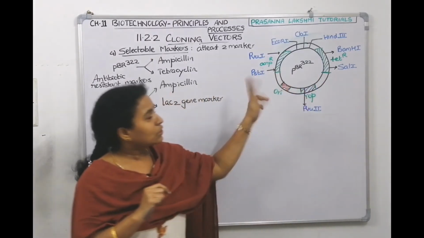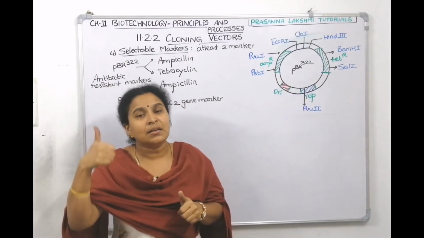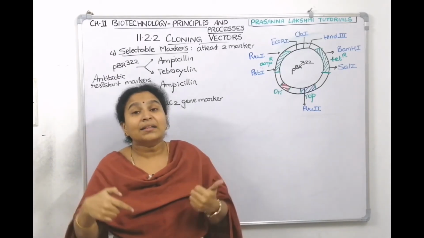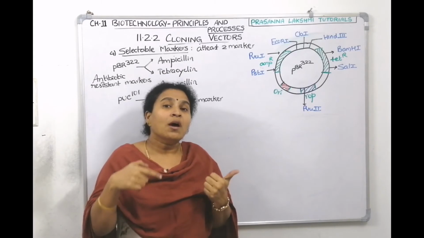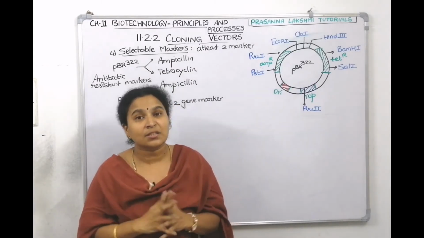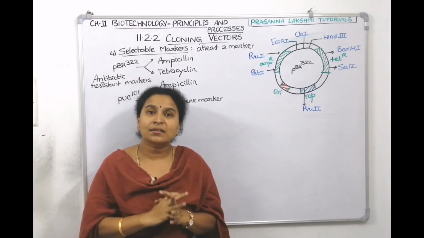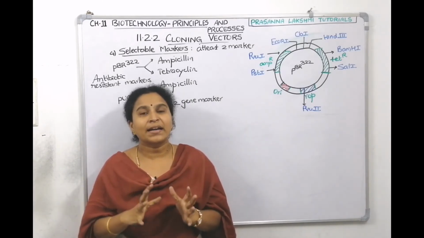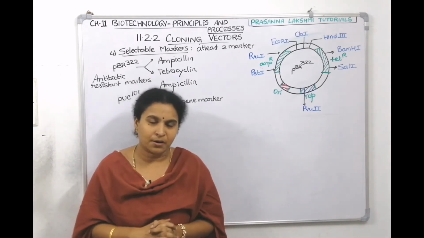So out of these 2 gene markers, one marker is used to insert the DNA. The other marker will help us in selection or screening to identify the recombinants from non-recombinants.